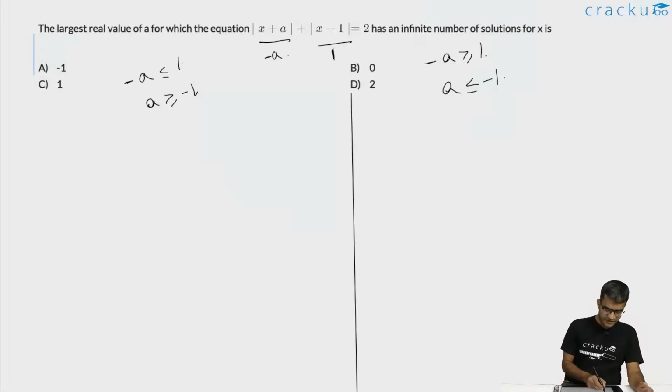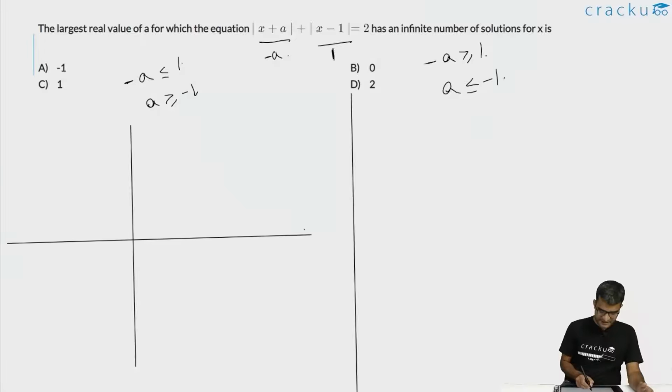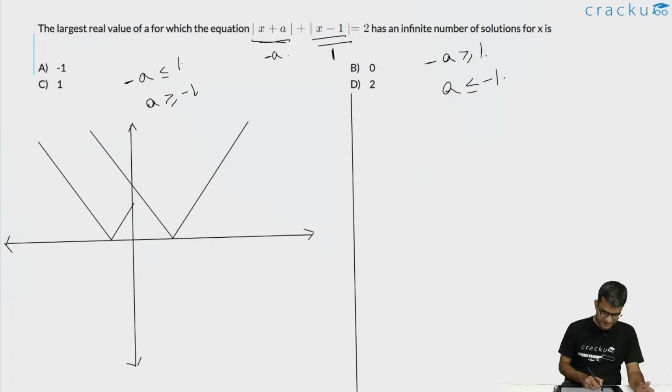In the first case, if you are drawing the graphs, here you have the y-axis and here you have the x-axis. As minus a is less than or equal to 1, the base of modulus of x plus a will be to the left of the base of modulus of x minus 1. So it will look something like this. This is modulus of x minus 1, and this is modulus of x plus a. The reason this is important is because this is when x is equal to minus a and this is when x is equal to 1.